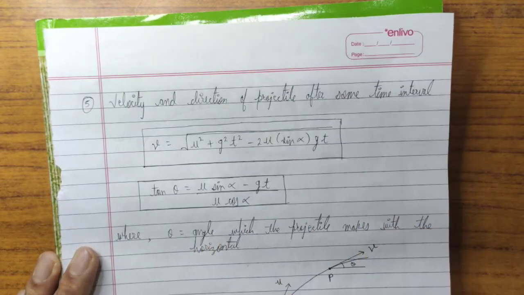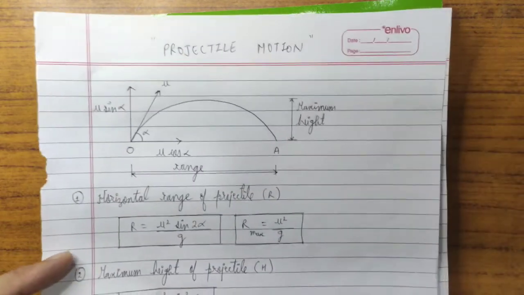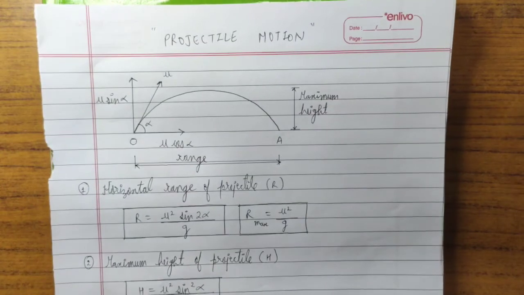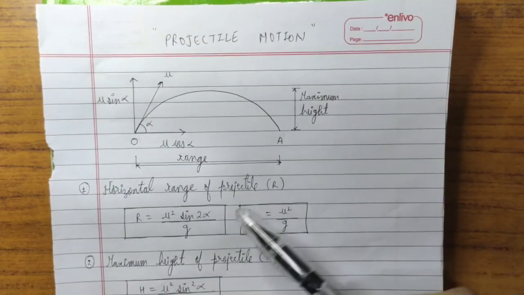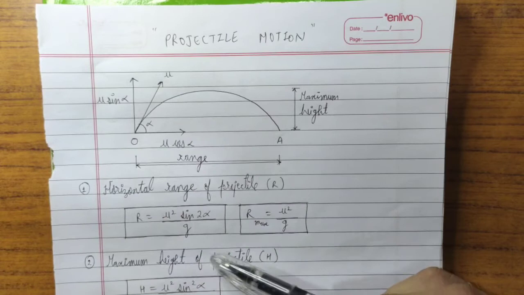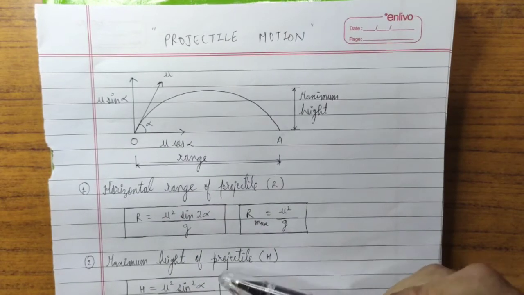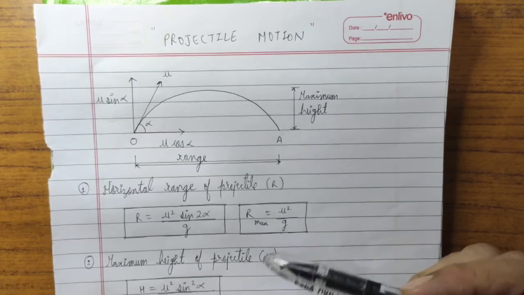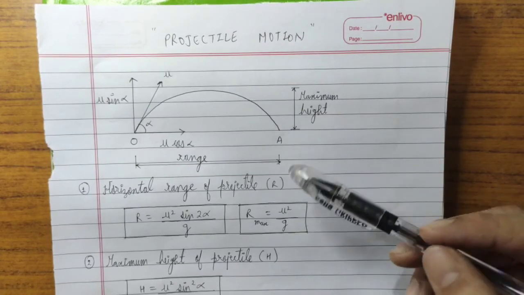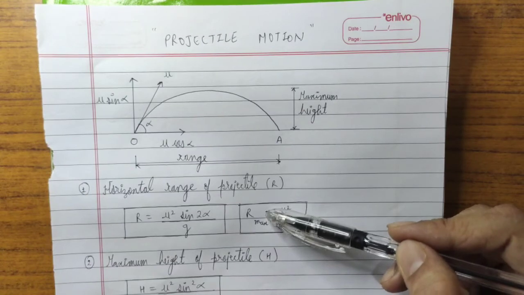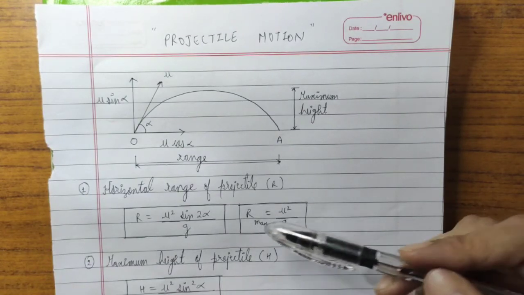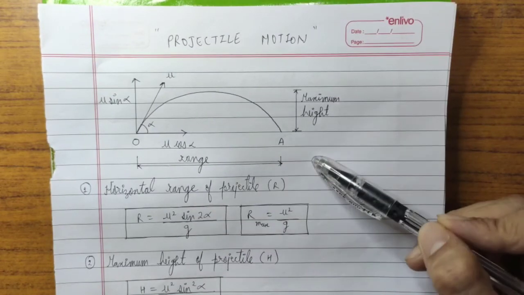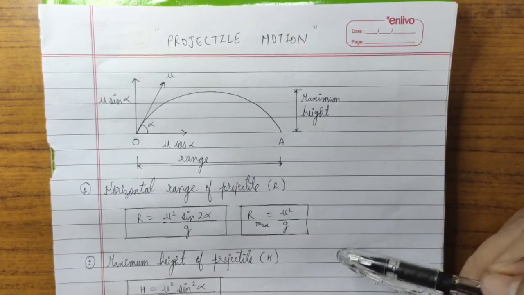So this was all the basics of projectile motion. Now understand that there are derivations also involved for finding all these formulas. I am not going into detail of the derivation because that is not required considering the engineering mechanics subject. For solving all the numericals, you can directly solve with the help of these formulas. So I request everyone to kindly summarize these formulas, make a separate note and learn them. We will require these formulas while solving numericals.